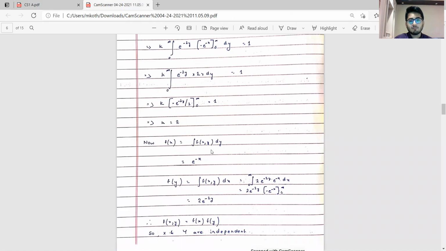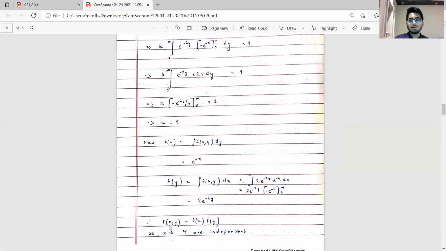Now fx is nothing but the integral of f(x,y) with respect to dy. Without going into the steps of integration, which is pretty straightforward, we get e to the power minus x. Similarly for fy, I have again shown one step to you all just to get an idea. What we'll get is 2 e to the power minus 2y.